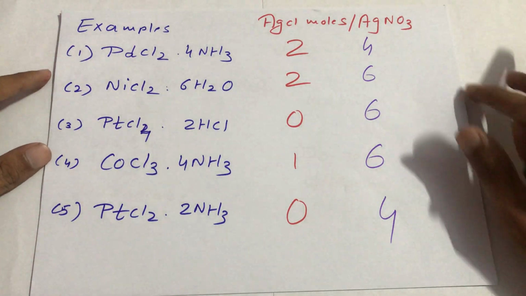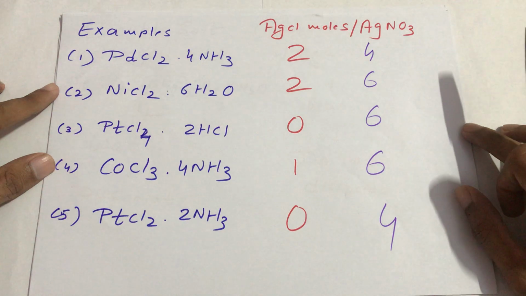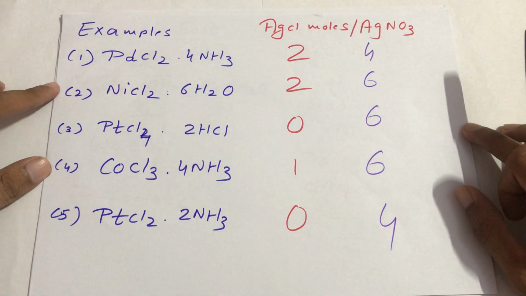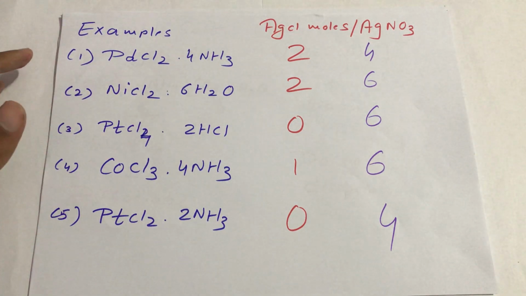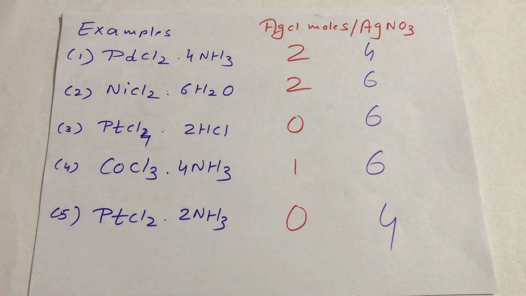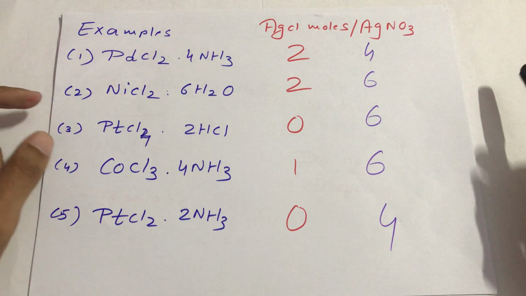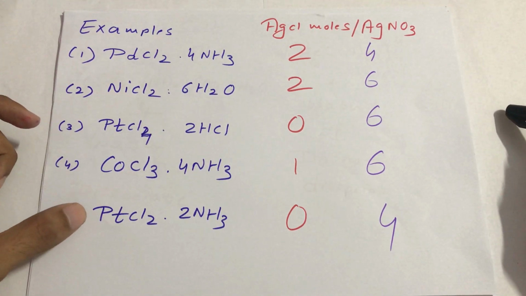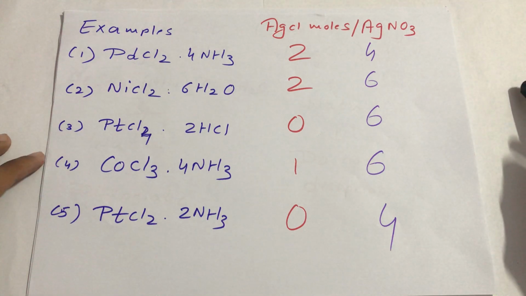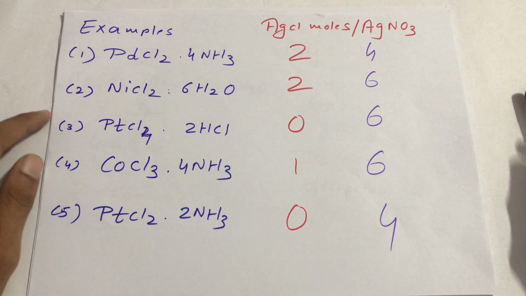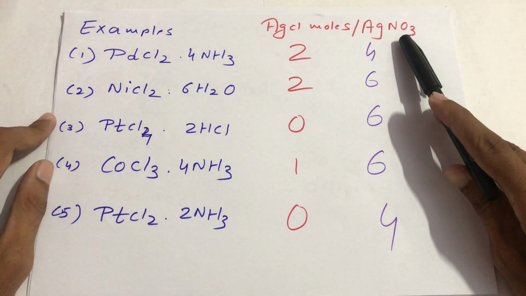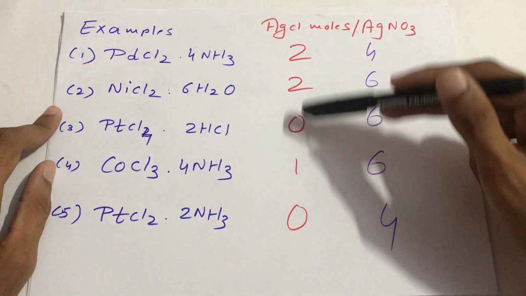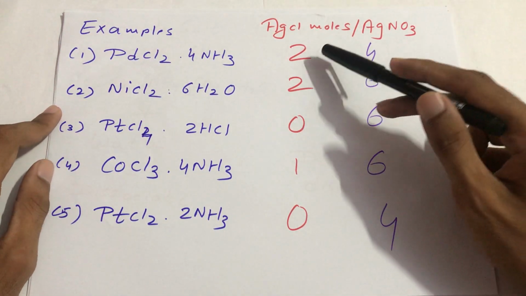For example, how do we calculate the secondary valency in a specific compound? These are the different examples: the palladium complex, nickel complex, platinum complex, cobalt complex, and the platinum complex again. When these are all reacted individually with silver nitrate, they produce this number of moles of silver chloride.